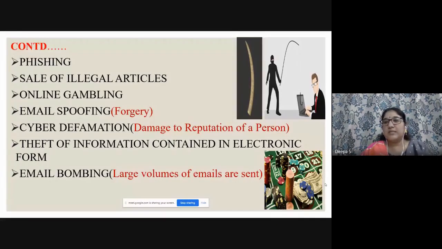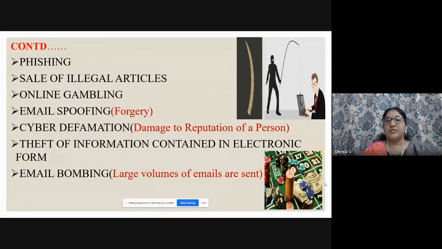Online gambling, you can see in the picture. Email spoofing is forgery, forging something to make somebody do a particular thing. Cyber defamation creates a lot of damage to the reputation of a person. That person may be very successful, a high official, an actress or something else. It creates a lot of damage to their reputation, and that we call cyber defamation.